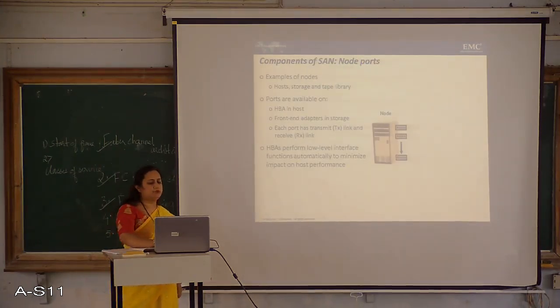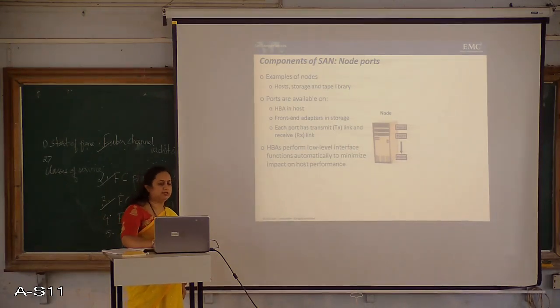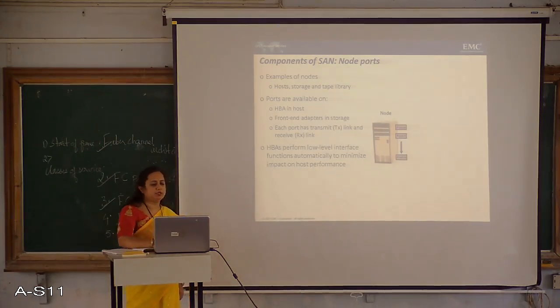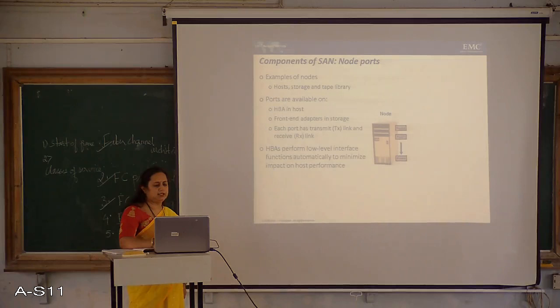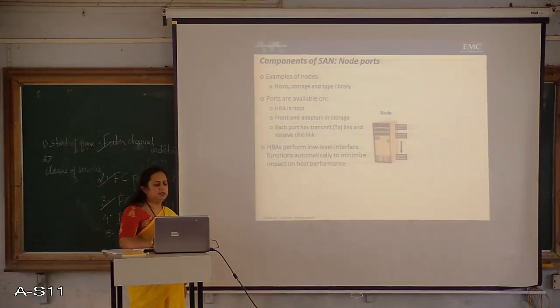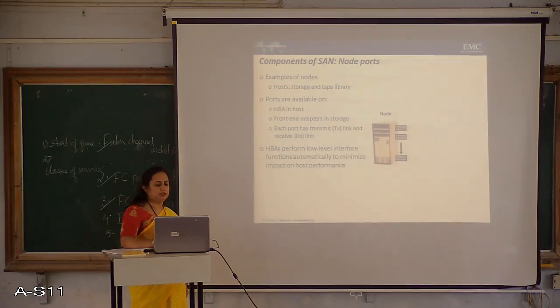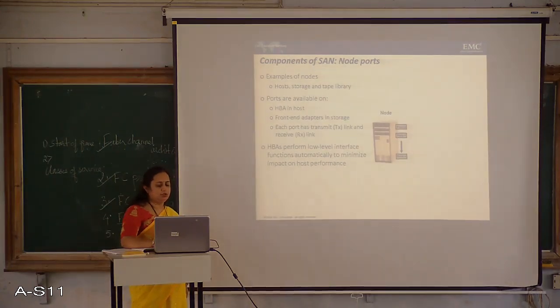So components of SAN are nodes and ports. Examples of nodes we have seen: host, storage and tape library. All these are going to be called nodes, either the host or the storage and the tape libraries. Ports are available on the HBA in the host and front-end adapters in storage. Each port has a transmit TX link and a receive RX link. So HBAs perform low-level interface functions automatically to minimize impact on host performance.